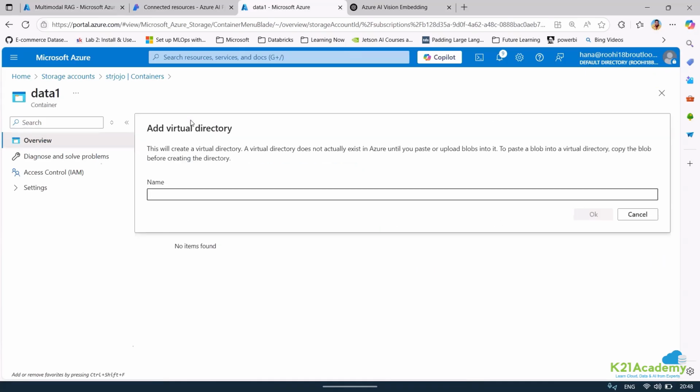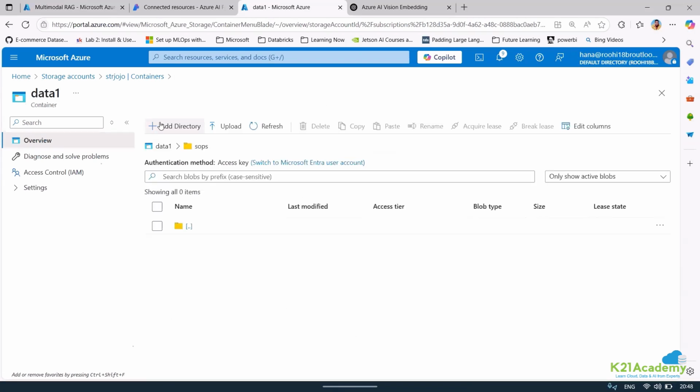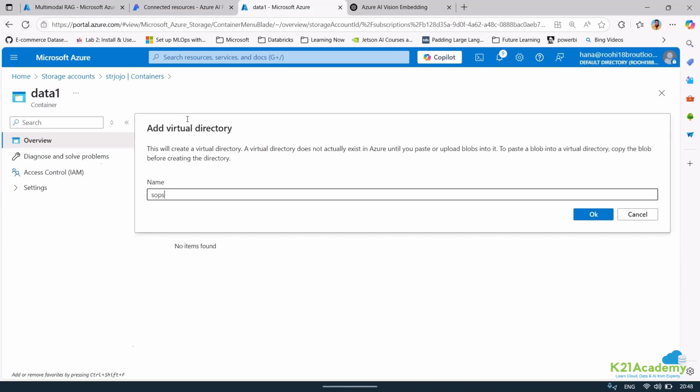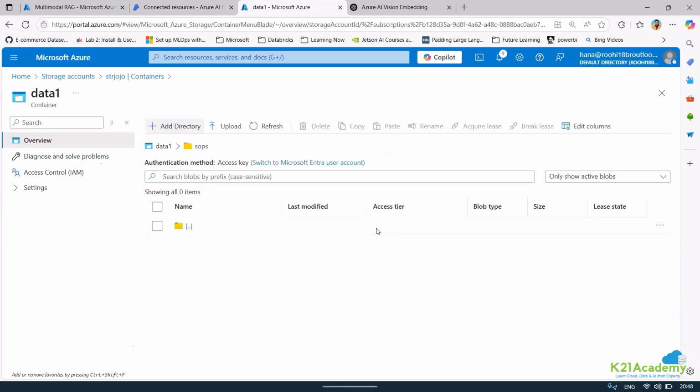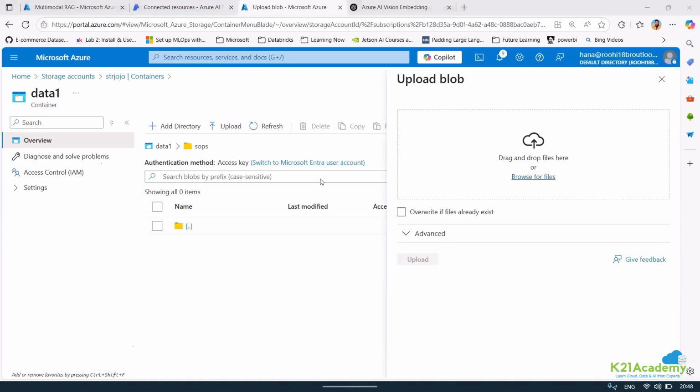Okay, so if you want to add a directory, you can even add a directory, right? If I want to add a virtual directory, I can do something like SOPs. Let me click on OK. Maybe images. Let me just come out of it. I can't see that. Once I create, I need to use it. I already have created SOPs. So if I want to upload SOPs, let me just upload it here.